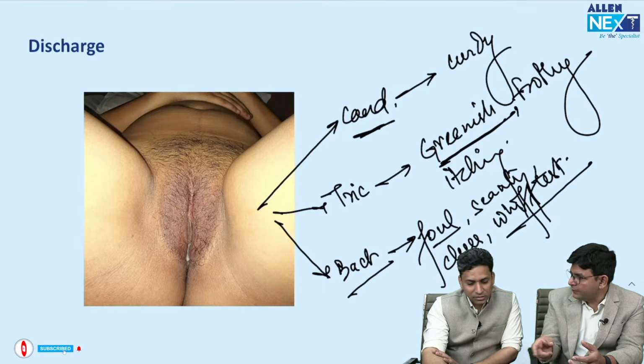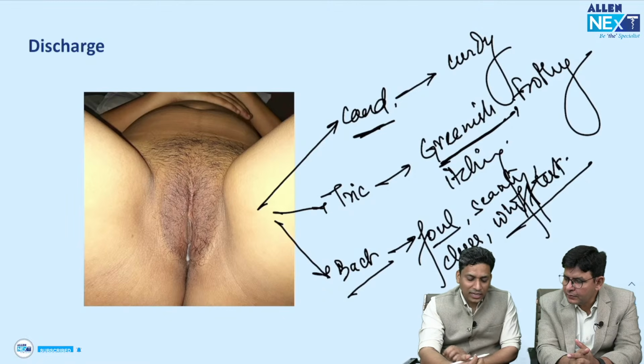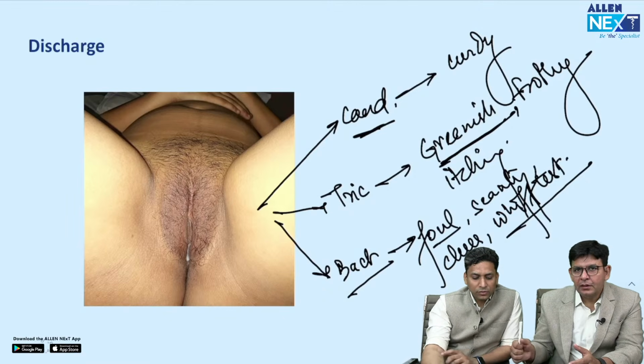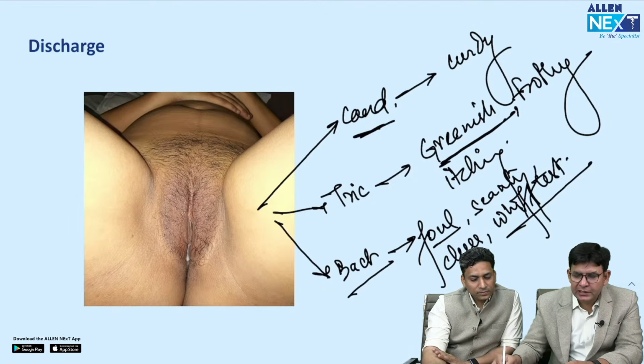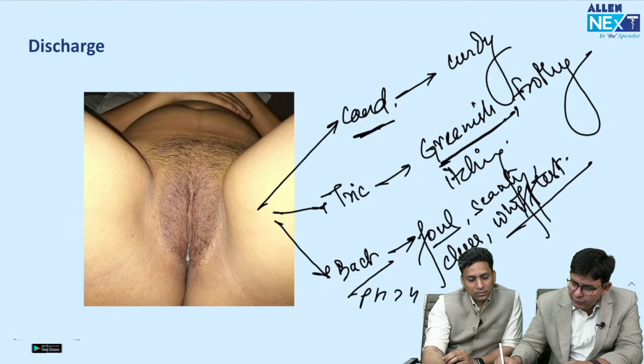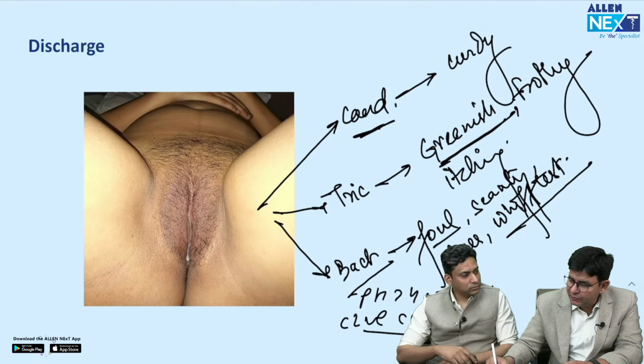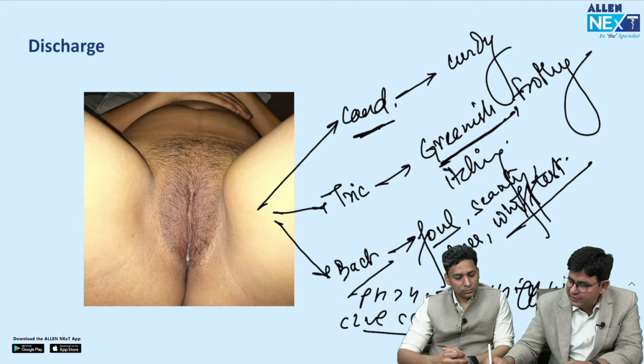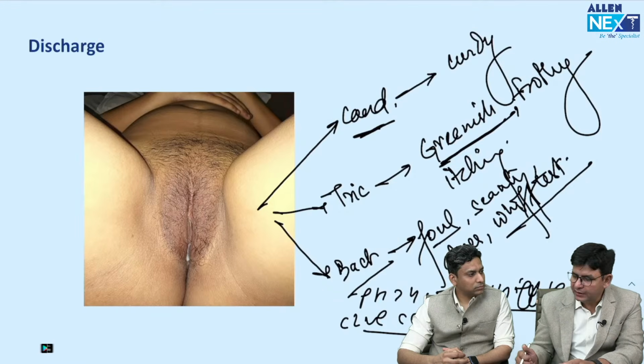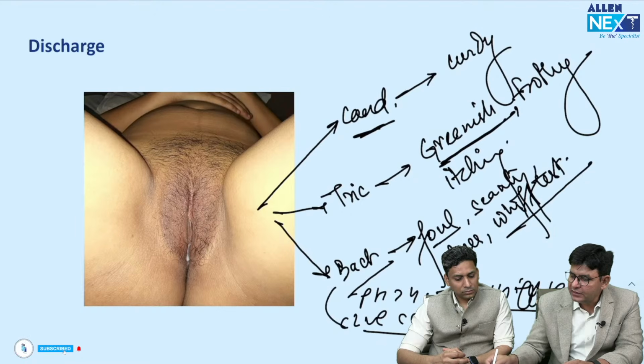What is Amsel's criteria? Yes. So sir can tell more about this criteria which is used for this diagnosis. In this, pH goes more than 4.5. You can observe the clue cells. Besides that, the whiff test is one of them: when you put the discharge, there is an enhancement of the fishy smell. So all these things come in Amsel's criteria, which is being used.